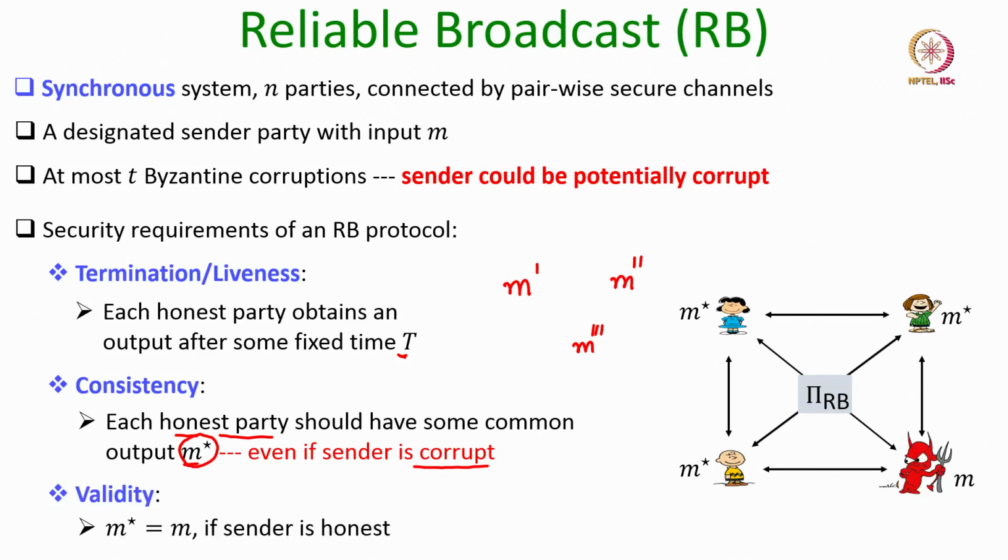And the third property is the validity property, which demands that if the sender is honest during the protocol execution, then this common output m star should be the sender's message m. It cannot be any other message different from m. So, these are the three properties which we want to achieve.